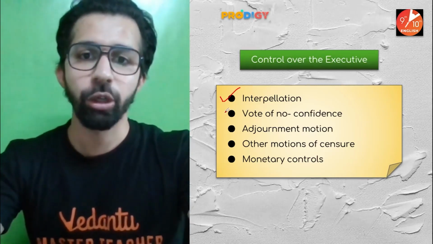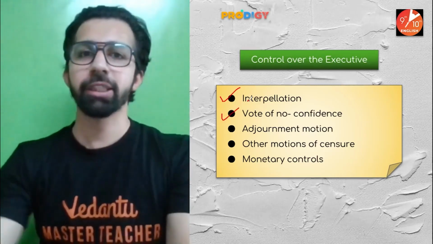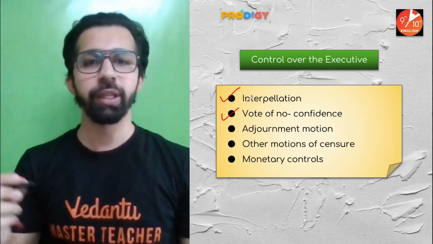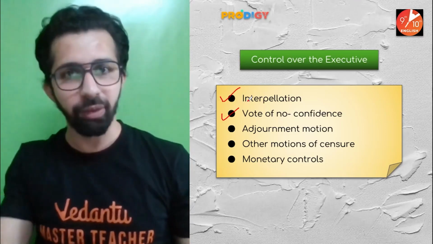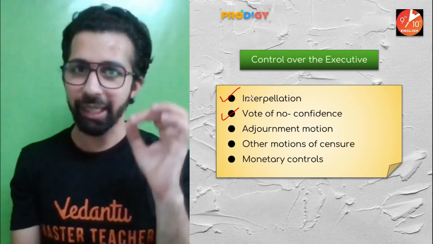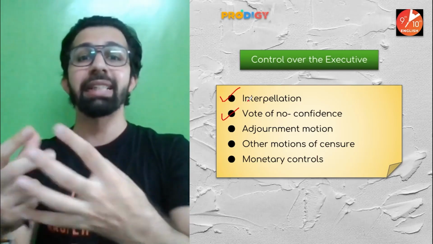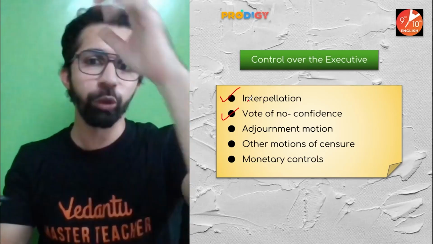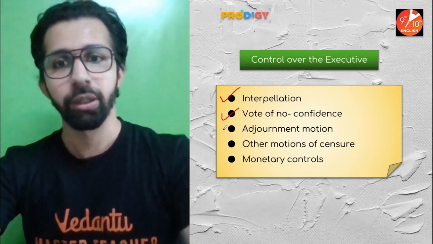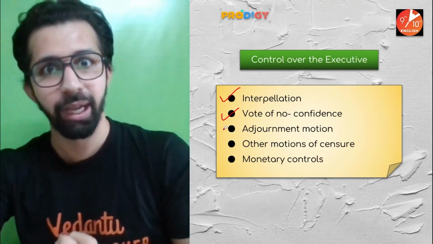Next, vote of no confidence. I already explained many times what a vote of no confidence is. If the vote of no confidence is passed against the current government or the ruling government, then the prime minister, including the entire cabinet ministry, has to resign from its position. So that is the vote of no confidence. So this is the control over the executive that parliament has.